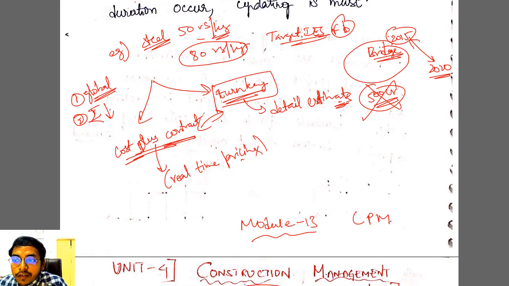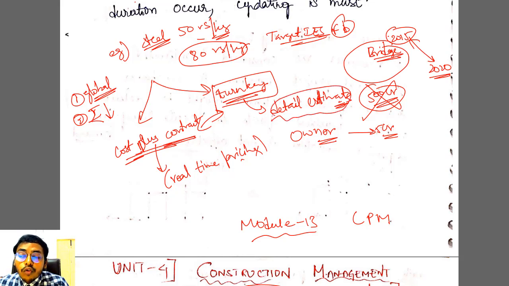So the owner will pay only that much money which he has agreed in his agreement. अगर owner ने कहा कि 5 करोड़ में काम हो जाना चाहिए, he will pay exactly 5 crores. अगर cost भी बढ़ता है, let us say steel का price बढ़ गया, he did the agreement today, tomorrow steel price changed, the owner has nothing to do. वो 5 करोड़ ही देगा. Okay, so the owner will benefit in turnkey. So obviously your contractor will go for a detailed estimate. Detail estimate के हिसाब से वो पैसे चार्ज करेगा. Common sense की बात है.